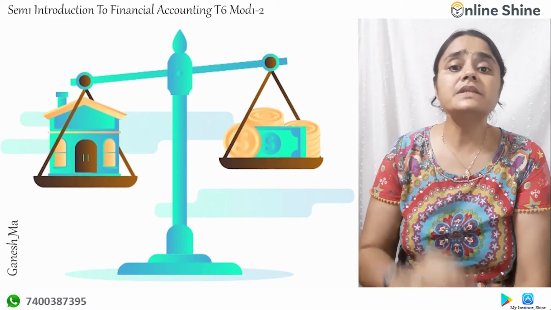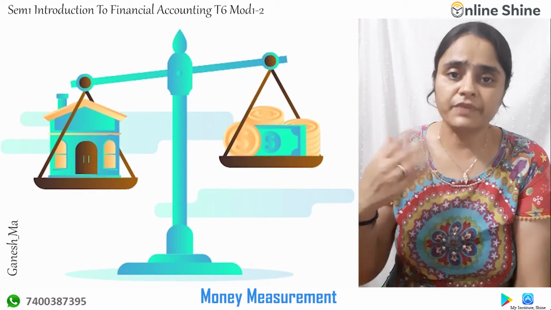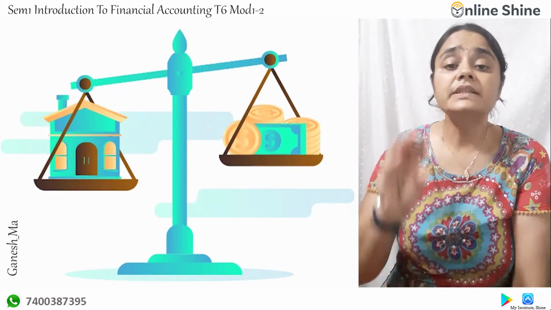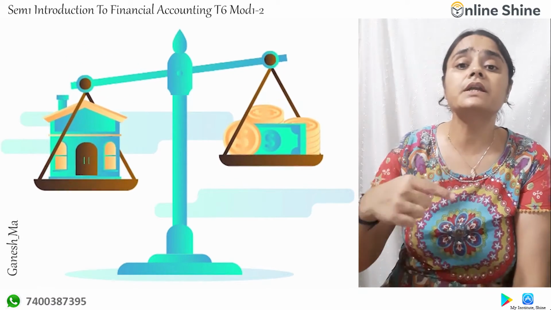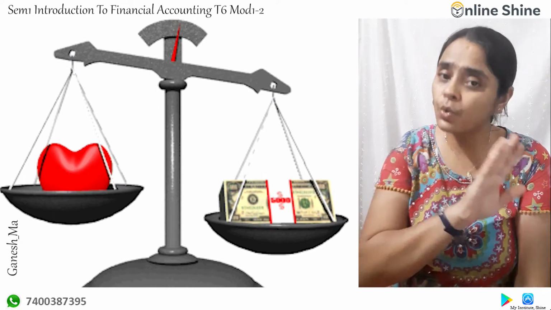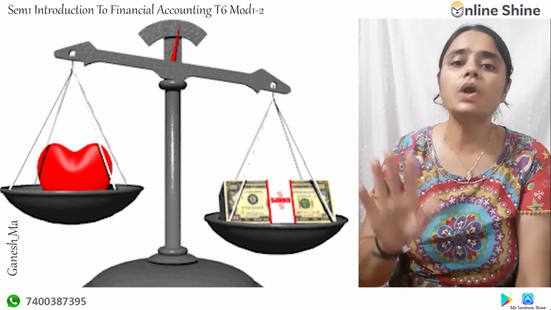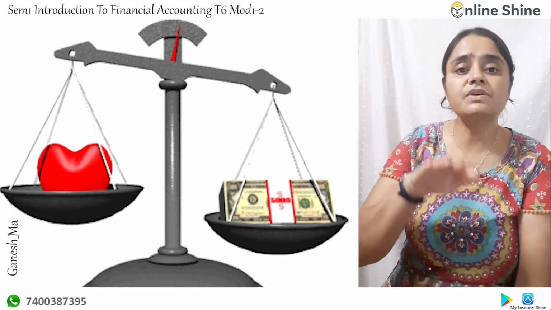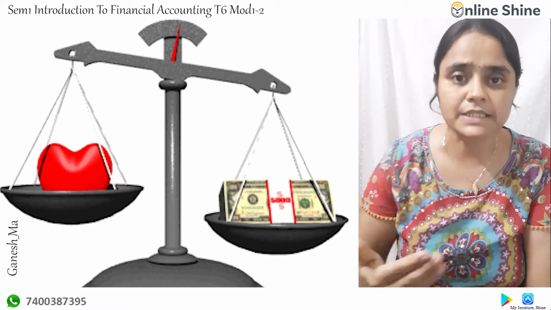Next we are going to learn the money measurement concept. Now the transactions which are recorded in our books of accounts have certain financial value. They have a value which you can record, which you can measure in terms of money. If they don't have a money measurement, if they don't have any financial value, you are not going to record it. So only those transactions which have a value in terms of money are recorded. That is called the money measurement concept.